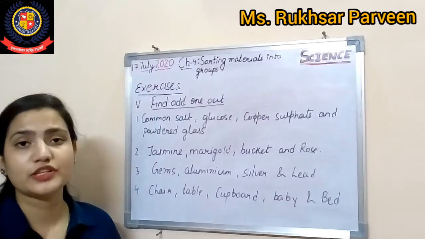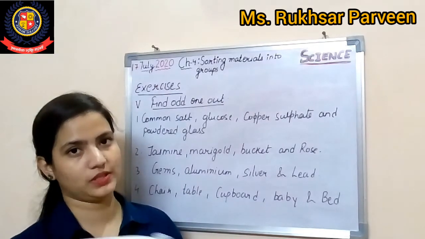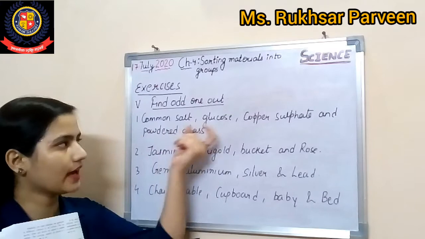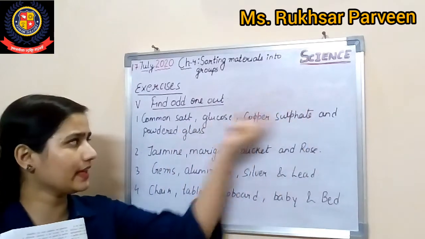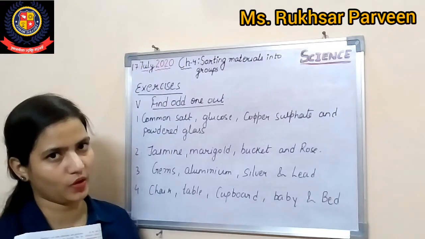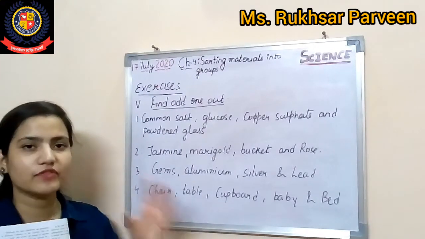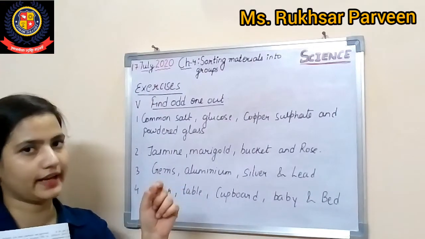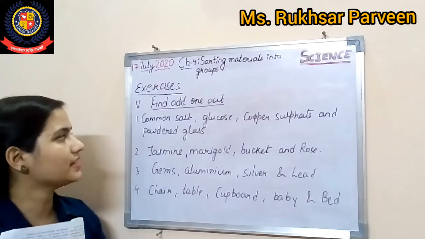Okay, so the question is find the odd one out. Basically they have given some names, and from these names you have to pick the one that seems odd. Okay, so we will start, and whichever is odd we have to just underline it. Just let's start with this.